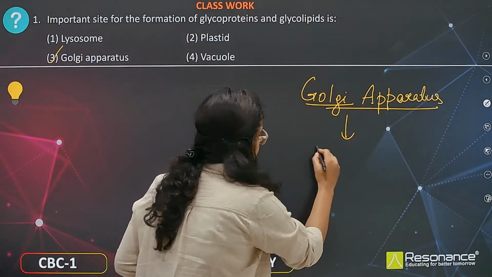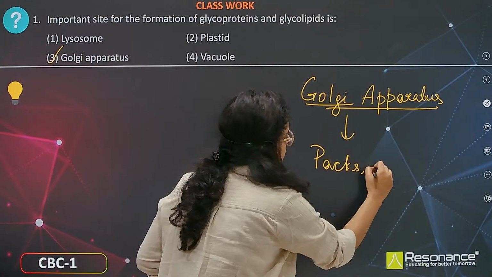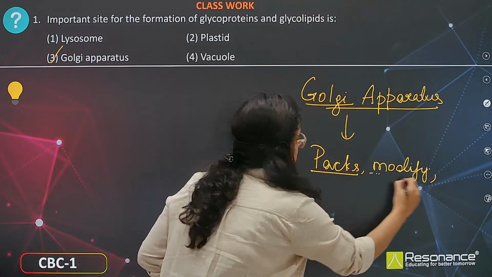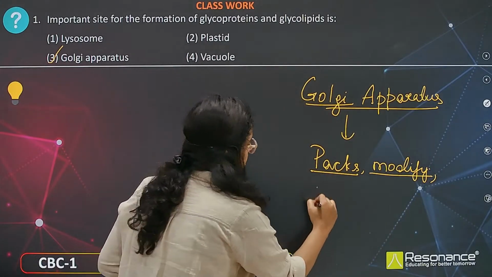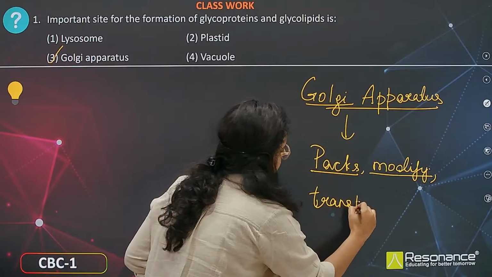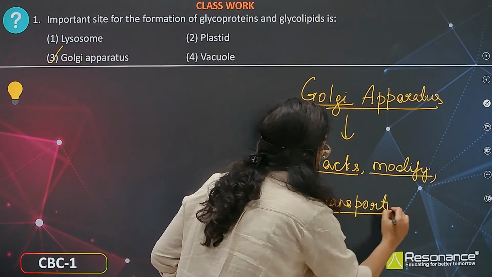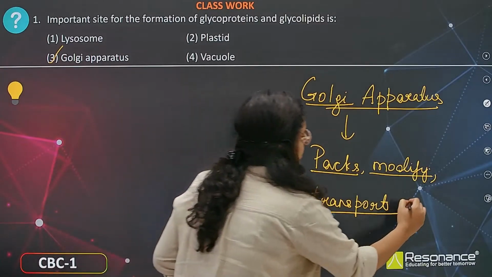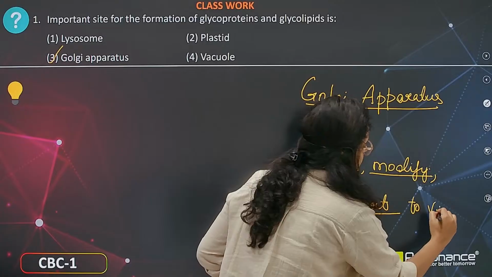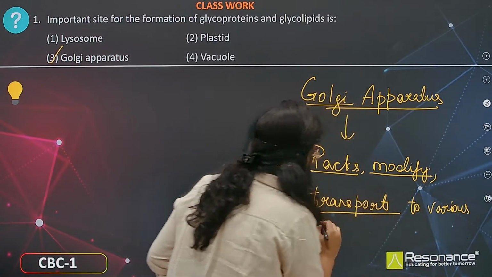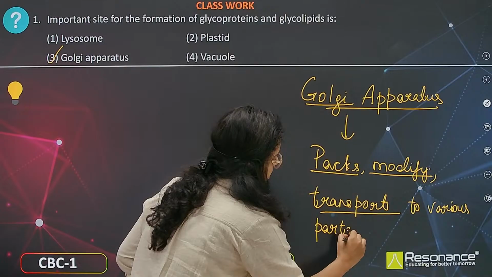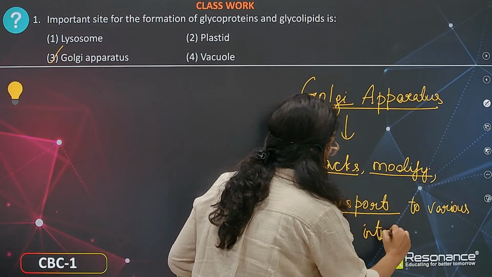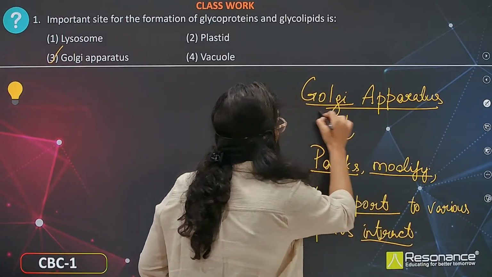It packs and modifies, and it transports substances that are formed in the endoplasmic reticulum to various parts of the cell, and extracellularly. So both intracellularly and extracellularly, the transportation of substances is done by Golgi bodies.